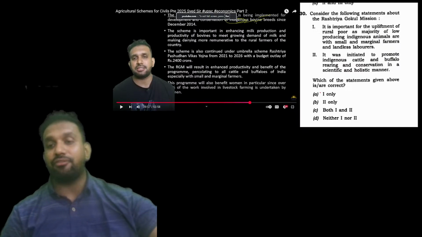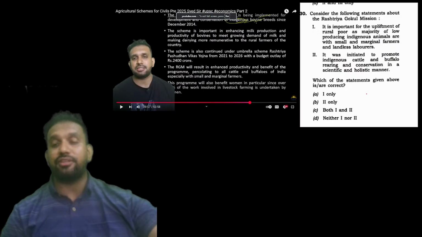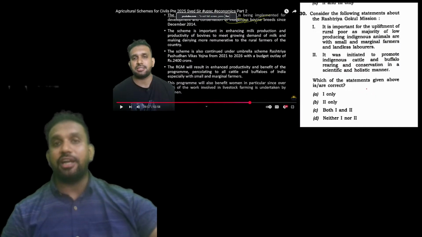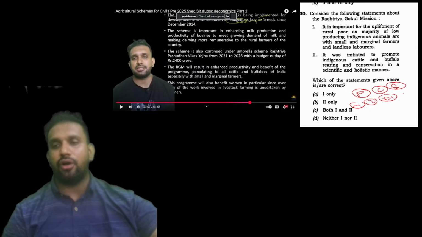UPSC tricks. I already told you before the examination that UPSC generally tries to trick us by prepositions, conjunctions, and superlatives like more or less, all, regional, only rural, only urban. I have already given you the tip, so you should be doing it.